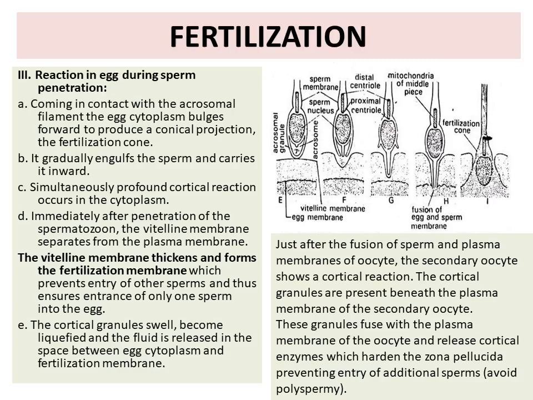So in this figure you can see, first of all, the fertilization cone is formed, then the nucleus enters, that is, it is for the fusion of the egg and sperm membrane, and then comes the action of the cortical granules and the formation of the fertilization membrane. The space between the egg membrane and fertilization membrane is filled with the fluid which is formed by the cortical granules.